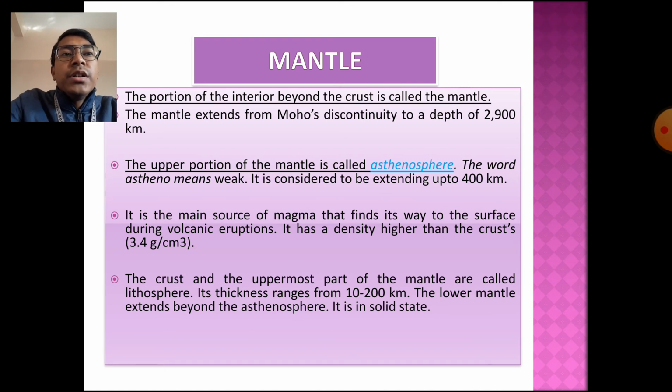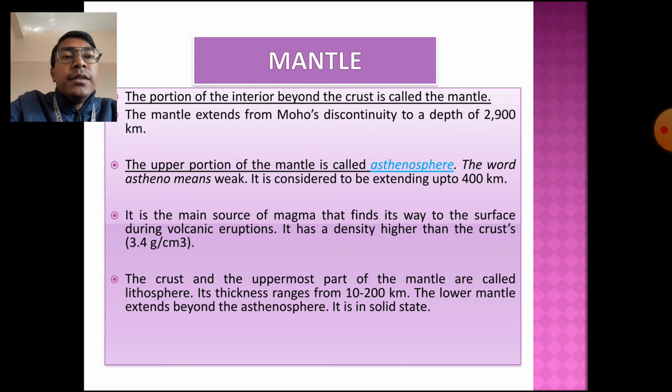The portion of the earth beyond the crust is called the mantle, and the mantle extends from Moho's discontinuity to a depth of 2,900 km. The upper portion of the mantle is called the asthenosphere, and the word astheno means weak. It is considered to be extending up to 400 kilometer.